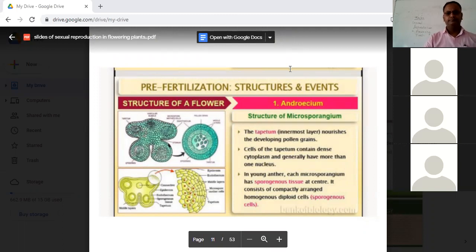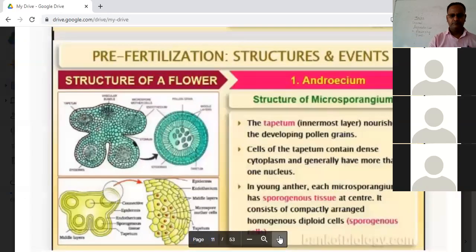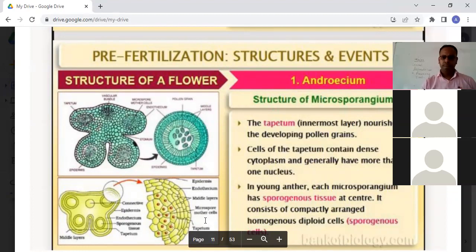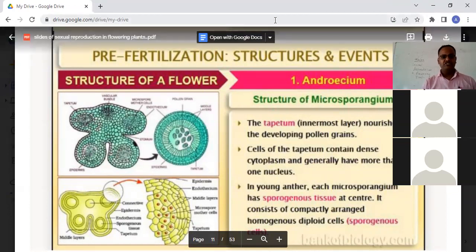Microsporangia is made up of 4 layers: epidermis, endothecium, middle layer, and tapetum. The first 3 layers, epidermis, endothecium, and middle layer, help in protection, and the last layer, tapetum, helps provide nourishment to the developing pollen grains. Okay. Well explained.